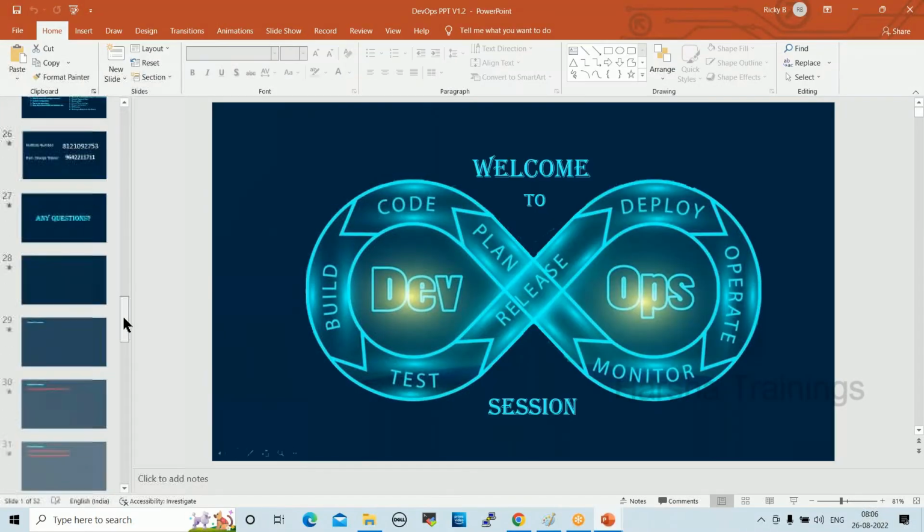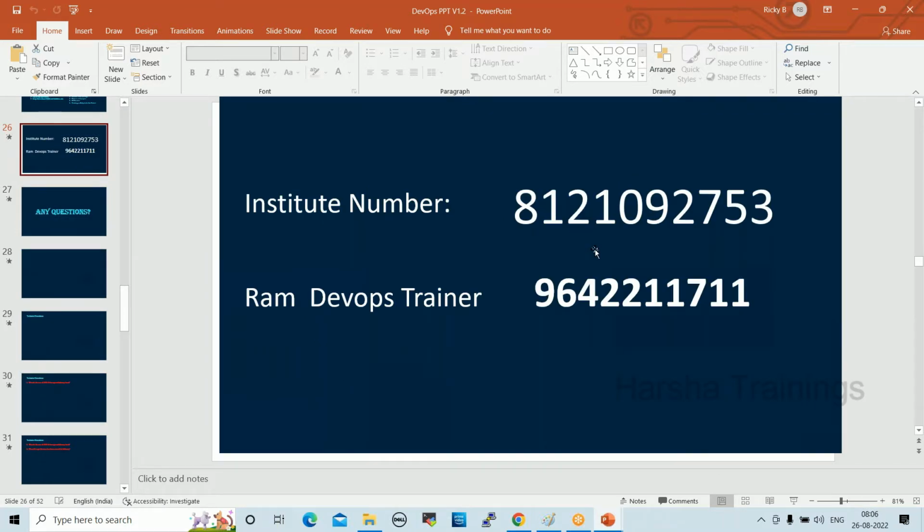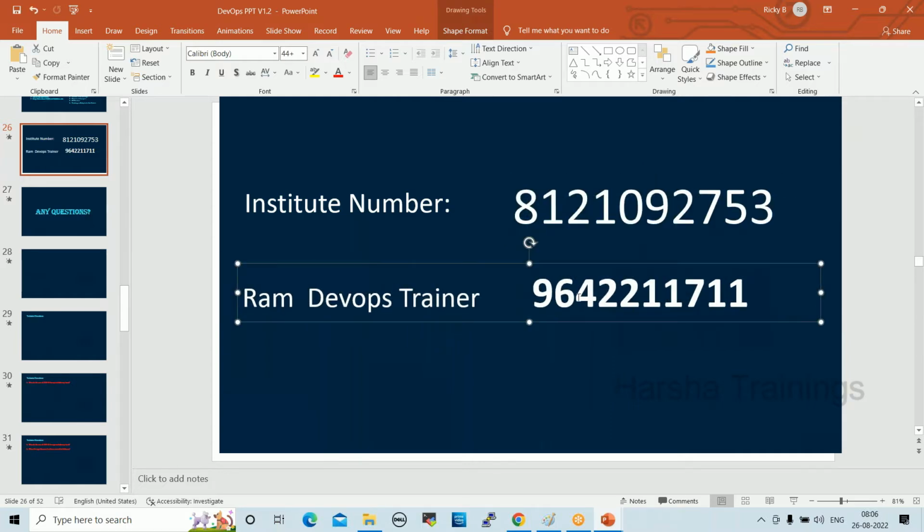Just send one SMS to this number, 8121092753. So this is the institute number. So this is my number, personal number. Everyone can take down this number, right? If you have any questions, if you want to talk to me, you can ping me on WhatsApp, or else you can call me after 10. Fine? Yeah.